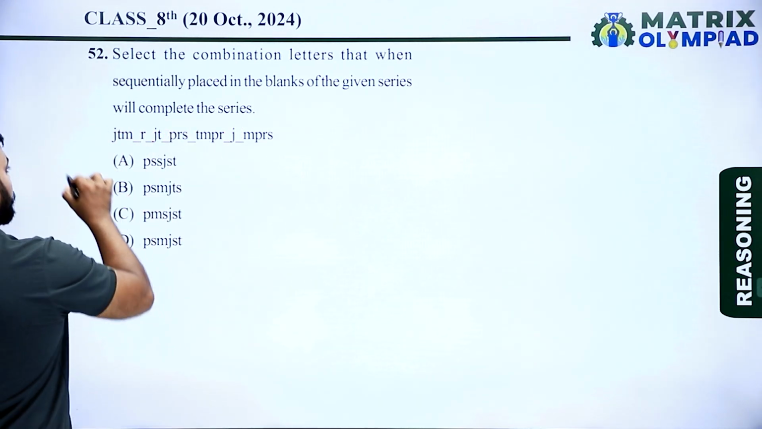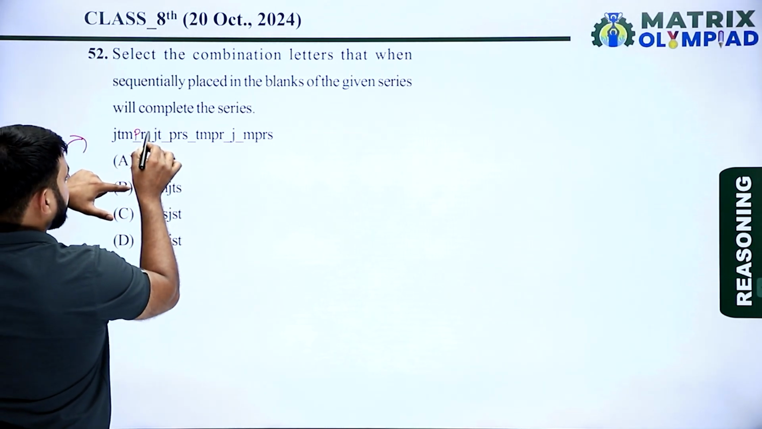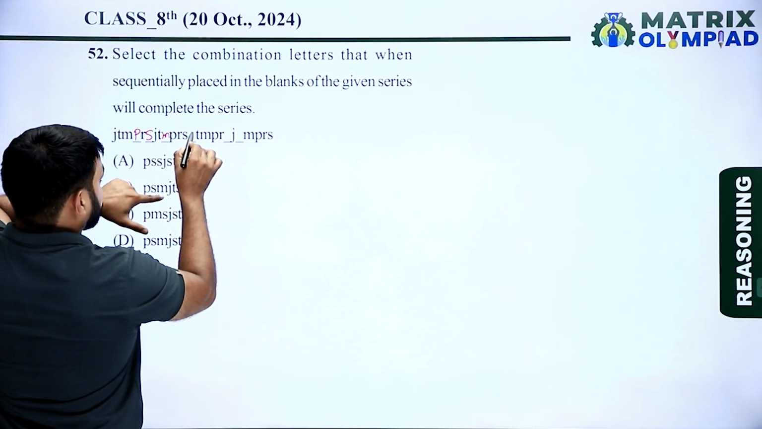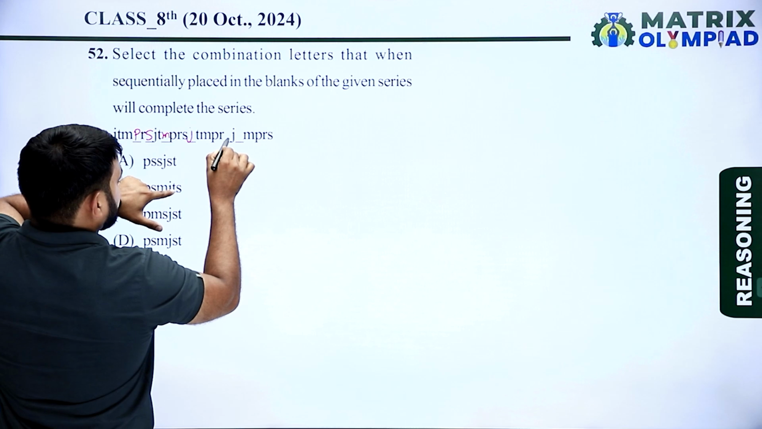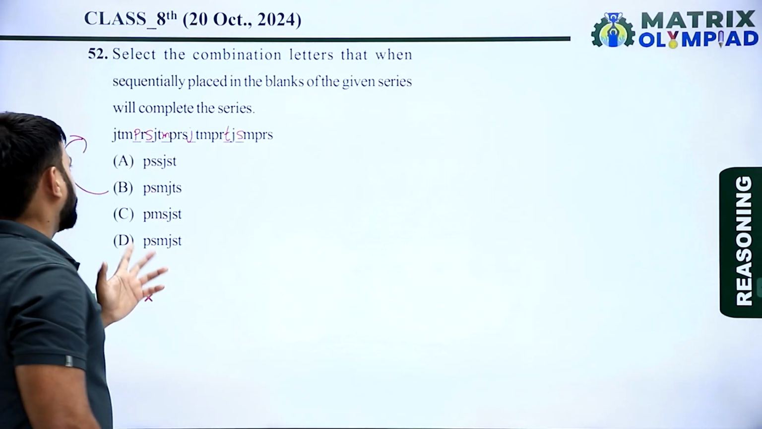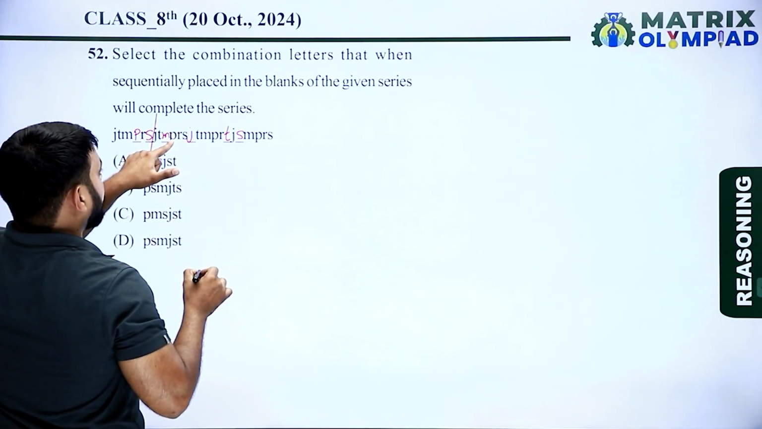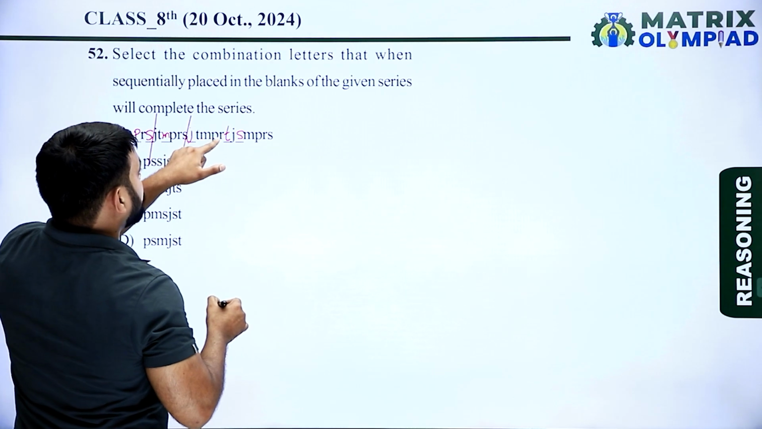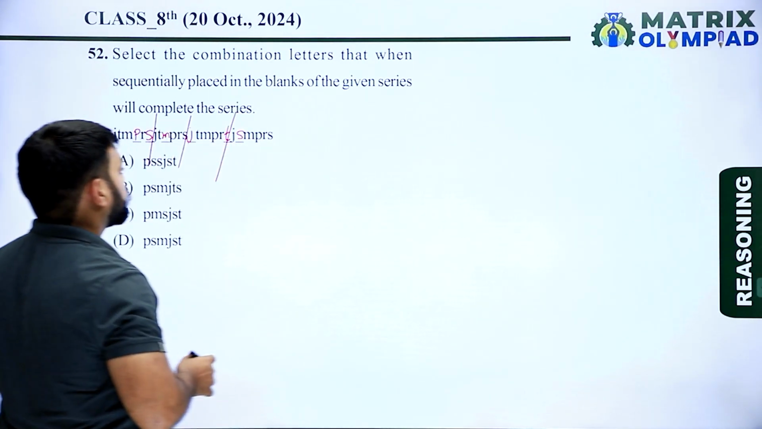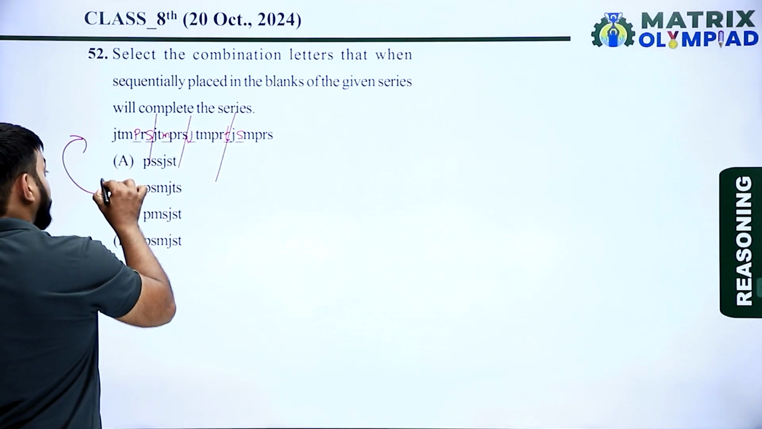Now taking option B. According to option B, the first blank is P, the second is S, the next is M, after M the next blank is J, after J the next blank is T, and the last is S. So now check the pattern. The pattern is JTMPRS, JTMPRS, JTMPRT, JSMPRS. So no defined pattern is found from option B. So option B is also an incorrect option.